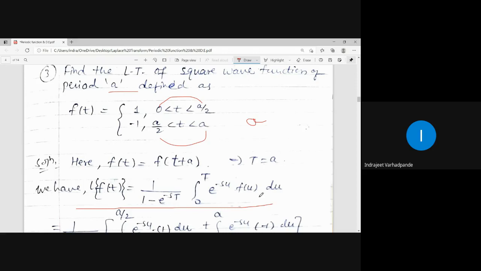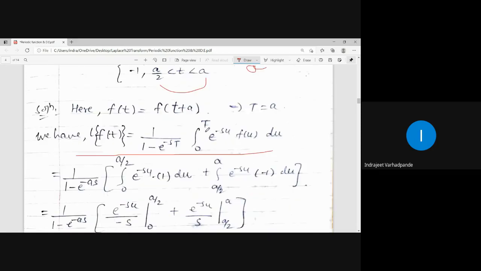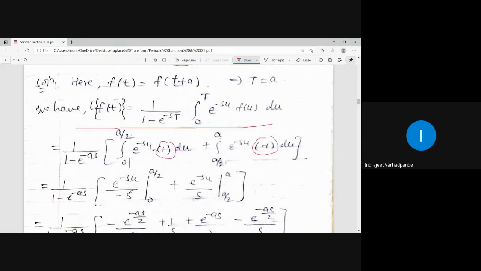How you will be splitting this? 0 to a, 0 to a by 2, a by 2 to a. Value of function is 1, value of function is minus 1. Same process. Integration will be e to the power minus su upon minus s. E to the power 0 is 1. Collect the like terms.